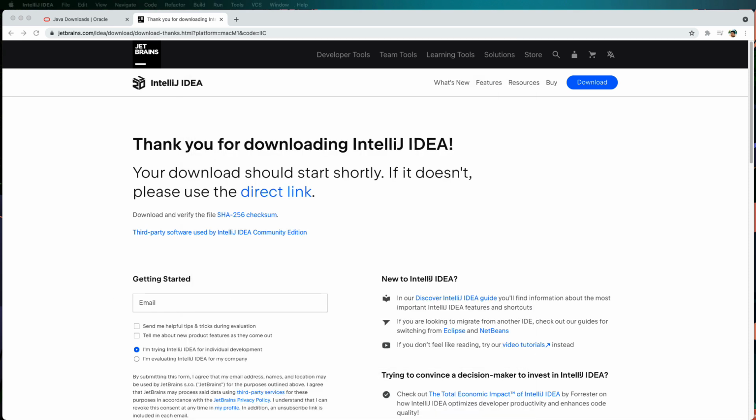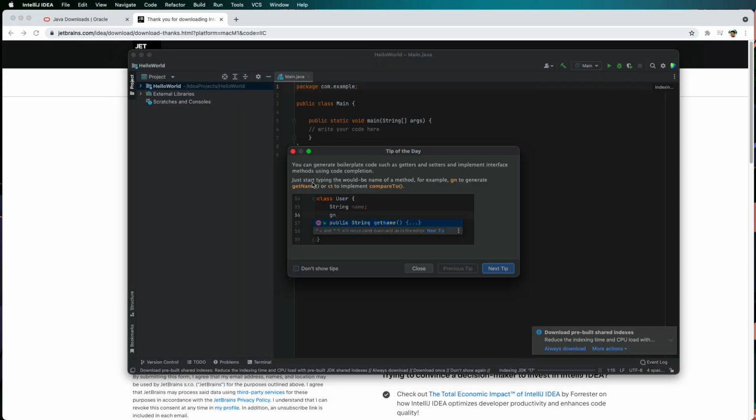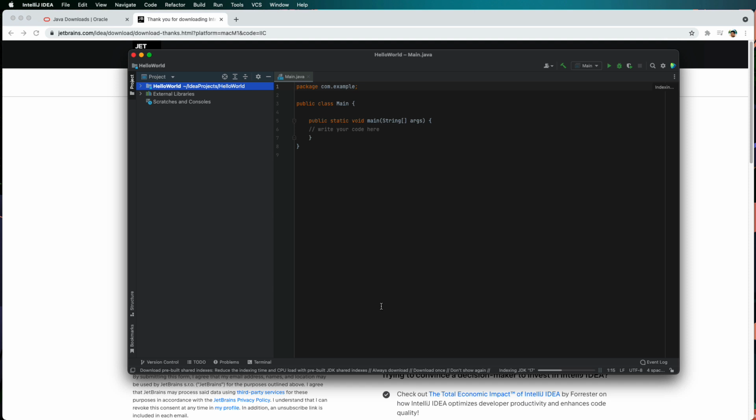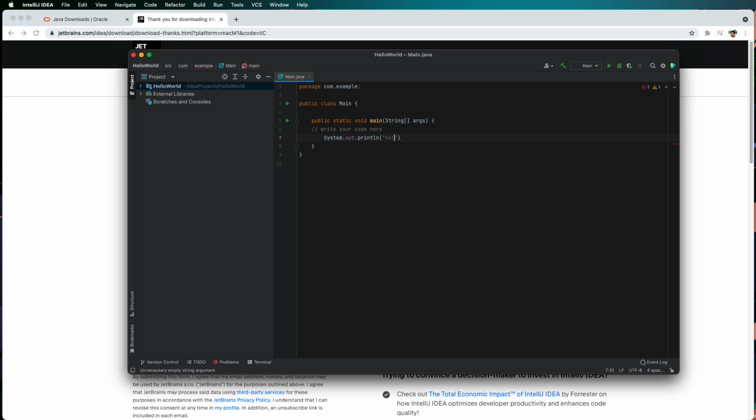So once I click finish, I see the editor with a main class. I can just close the tip. Every time you start a new project, IntelliJ IDEA will prompt you with a tip about how to use the IDE. So here you see I have a main method. There is an option to write code here. So here I'll write system.out.println and I say hello world.